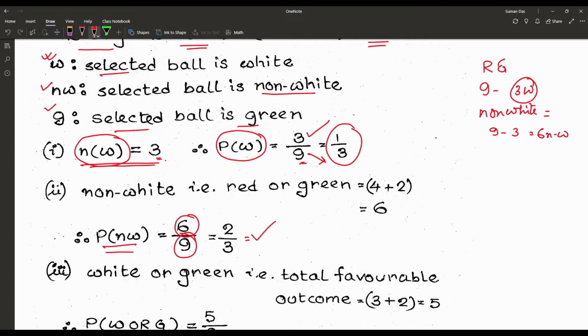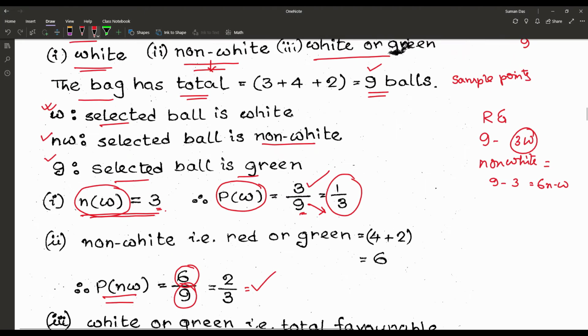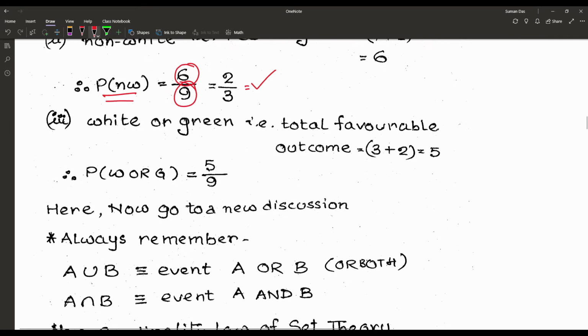Now the third, the ball is green or white. White or green. The total favorable outcomes: for white there are 3 and for green there are 2. So the total number of favorable outcomes is 5 and the total number of sample space is 9.